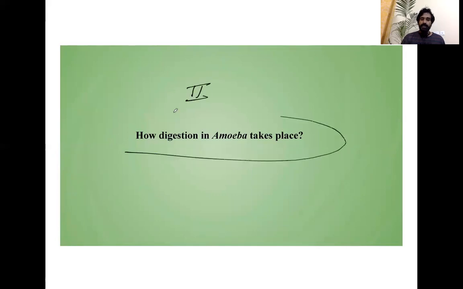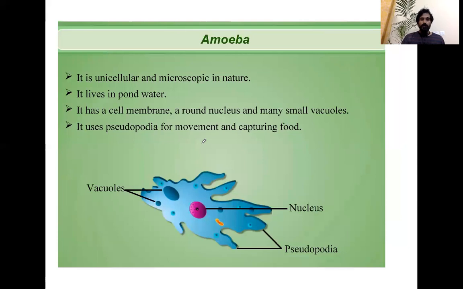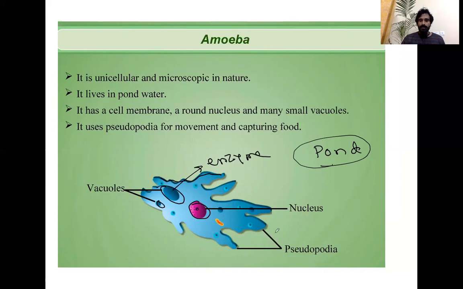Okay, now the second topic will be how digestion in amoeba takes place. So amoeba, if you see, is found in ponds, right? And it's microscopic. Mostly you cannot see it with the naked eye. It lives in pond water. Look, it is like this. It has a cell membrane and a nucleus. And you can see there is a small vacuole. The vacuole has all the enzymes, and they have something called pseudopodia. You can see this pseudopodia.